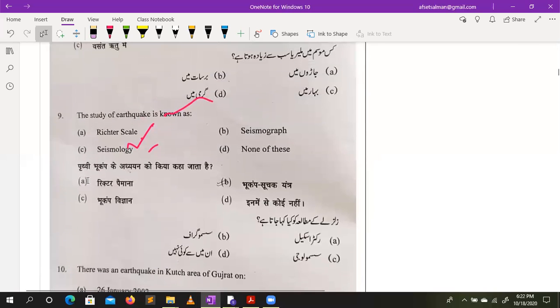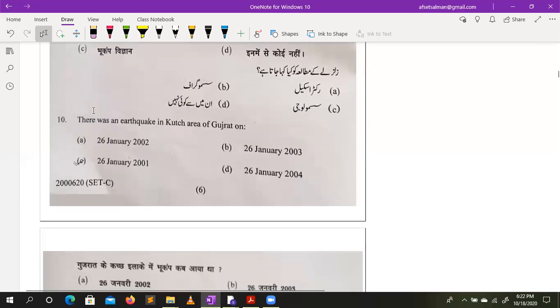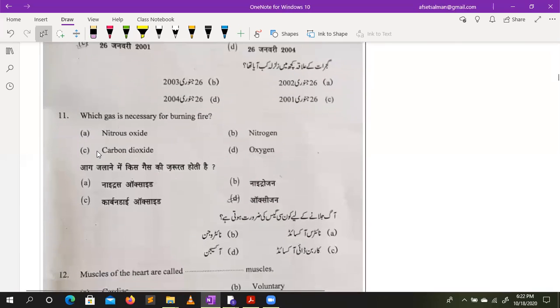So the correct answer is C, because here we have to find the answer for the study of earthquake. There was an earthquake in the Kutch area of Gujarat on 26th January 2001. Which gas is necessary to burn fire?